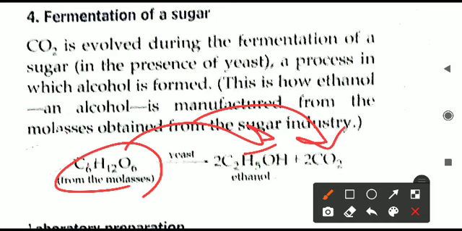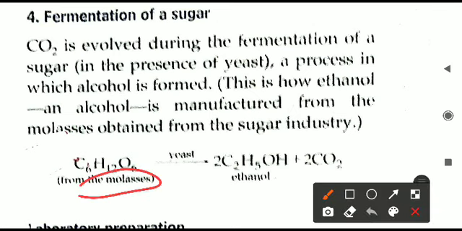So this is how, in the sugar industries, in the sugar mills, sugar is made. But along with the sugar, one extra thing is also produced. It is called molasses. That is another byproduct of the sugar mills. C6H12O6 is the chemical formula given for molasses. In Hindi, molasses is called shira. So molasses is converted into ethanol. The sugar mill will produce ethanol, that is alcohol, from the molasses, and another thing they get in this reaction is CO2 gas.